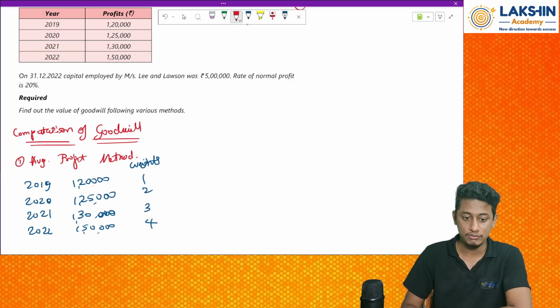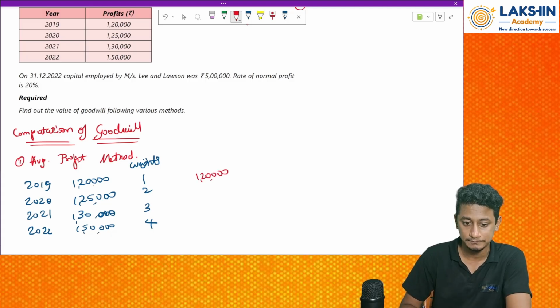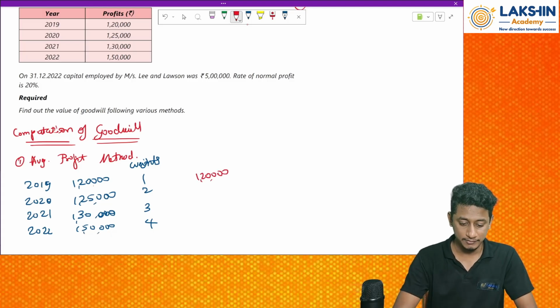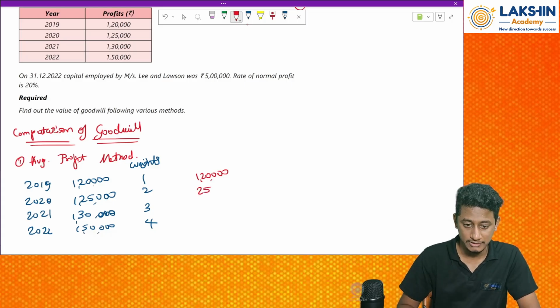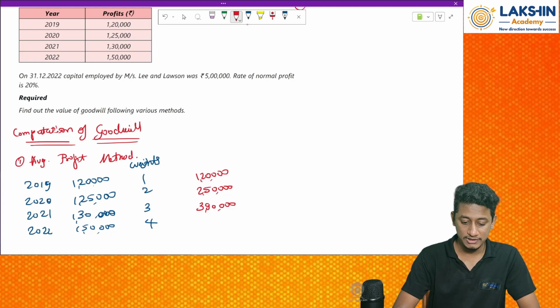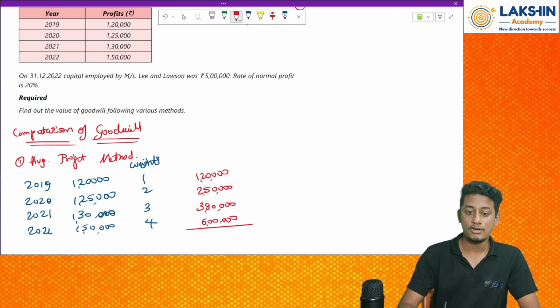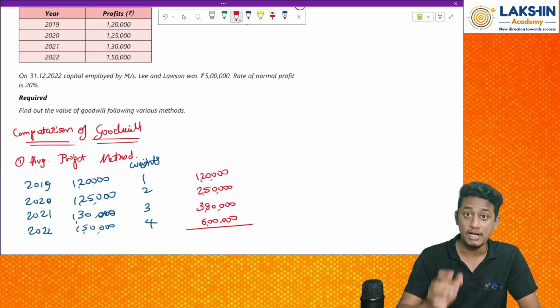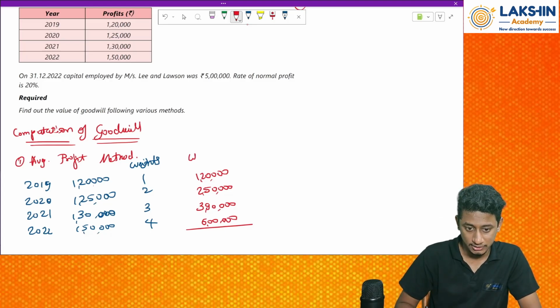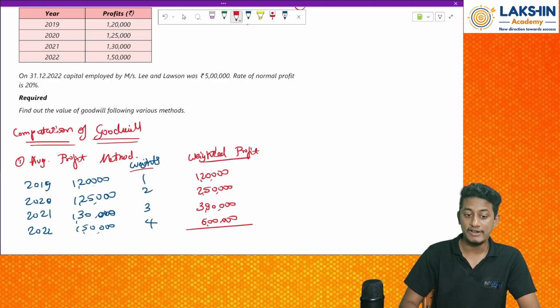Then now multiply these both. So 1,20,000 into 1, that is 1,20,000 itself. Then 1,25,000 into 2 equals 2,50,000 rupees. Then 1,30,000 rupees into 3 equals 3,90,000 rupees. Then 1,50,000 rupees into 4 equals 6 lakh. Okay. So we have found out the time weights. Depending on time weights, we have found weighted profits. Depending on the weightage, I have found out the weights of each of the year's profits.